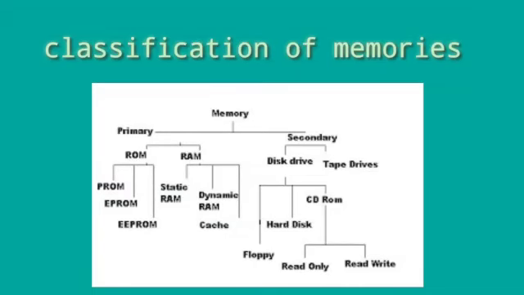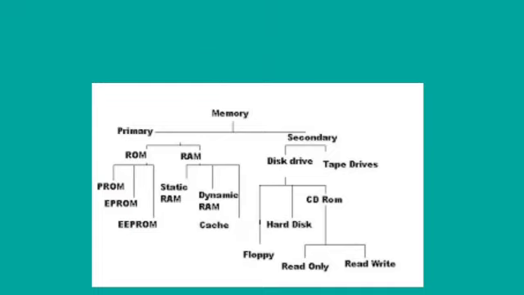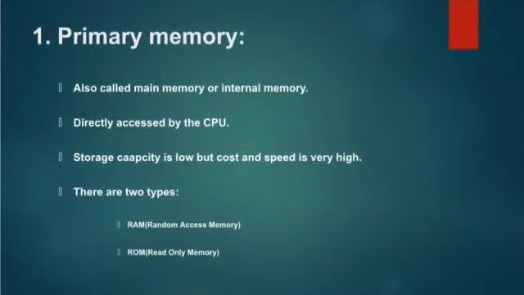Primary memory is also called main memory or internal memory. Primary memory is directly accessed by the CPU. Any data operated by CPU is stored in primary memory. The storage capacity of the primary memory is low, but cost and speed is very high when compared to other memories. So, the primary memory has to be classified into two types.